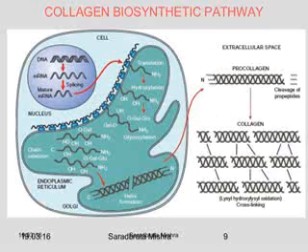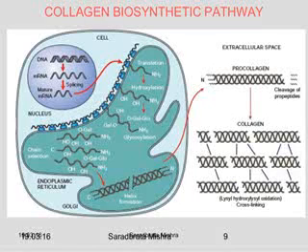So in this diagram you can see the synthesis, where it is occurring in the cell, producing the polypeptide chains. After that, hydroxylation and glycosylation occur, and then it is released from the cell into the extracellular space, where it is converted to procollagen and then collagen fibrils, etc.